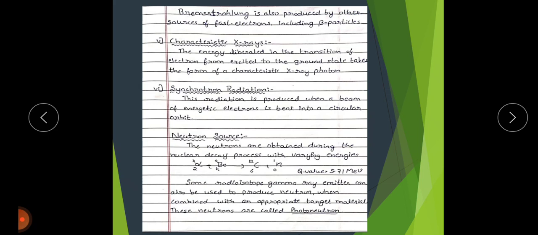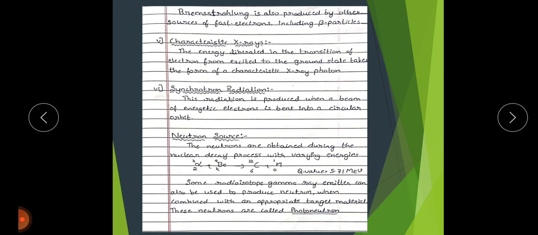Neutrons are also obtained during a nuclear reaction, with a wide range of energies. When an alpha particle combines with beryllium, with atomic number 4 and mass number 9, it forms a product nucleus of carbon, with atomic number 6 and mass number 12, with the liberation of a neutron.